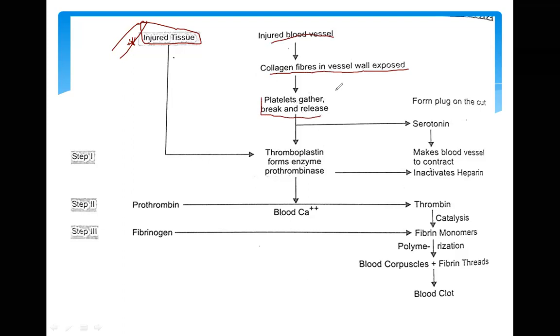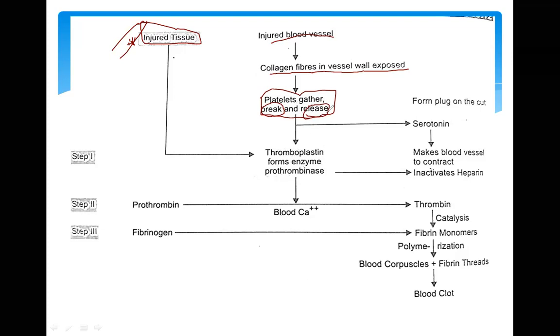Why it is given here as break, we will discuss later. Break means the formation of monomer from the polymer form, that's why it is given here as break. And release, because they release a number of chemicals from themselves. If platelets do not release chemicals, then clot formation will not be completed.